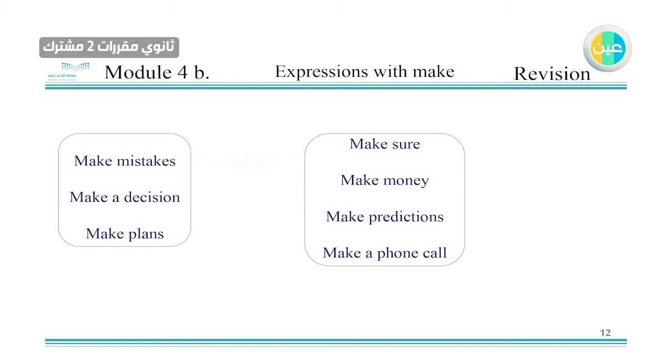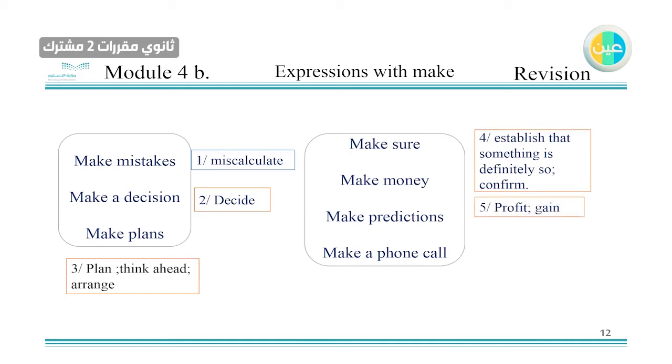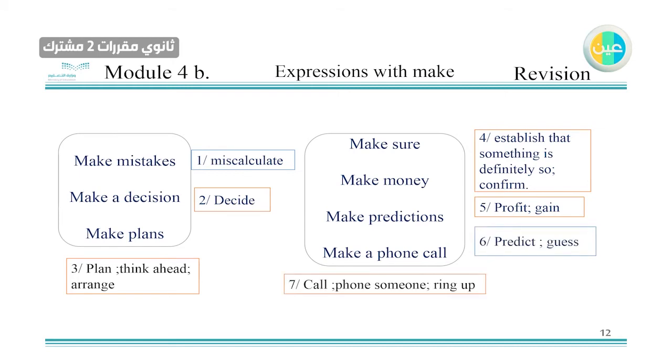From that word, make mistakes, you miscalculate. You have a mistake here. Make a decision, you decide, and let that word help you. Make plans, it means you plan, or you think ahead, or you arrange. Make sure that something is definitely so, you confirm, you're sure about that. You make money, you profit or you gain. You make a prediction, you predict and you guess. Make a phone call, this is easy, of course. You call or you phone someone or you ring up.